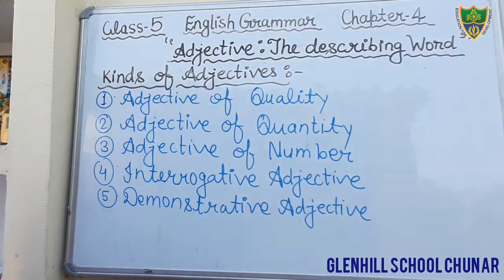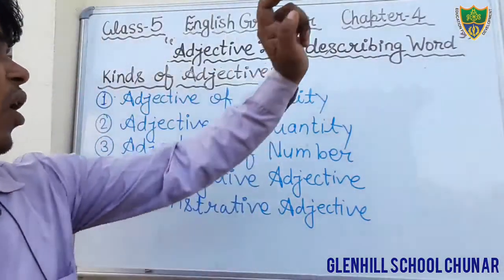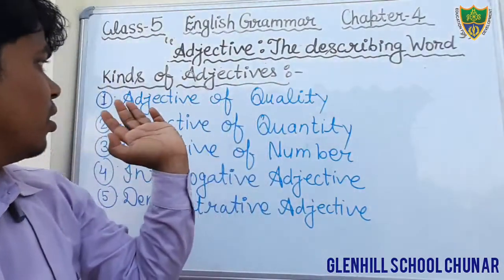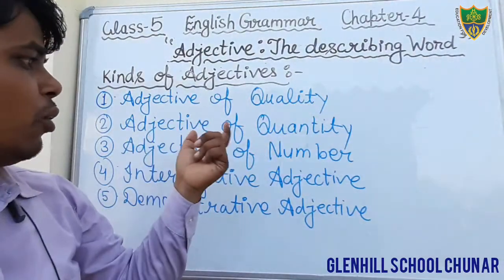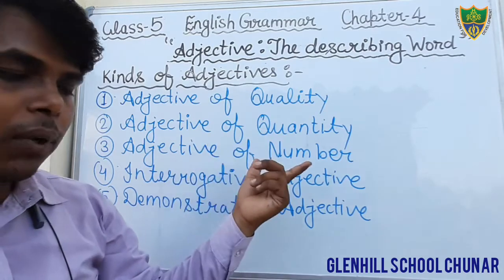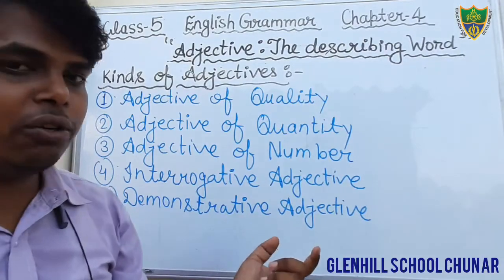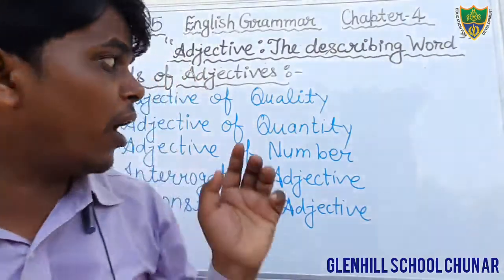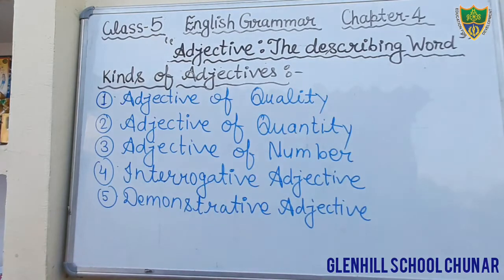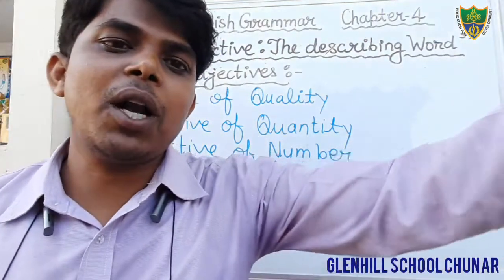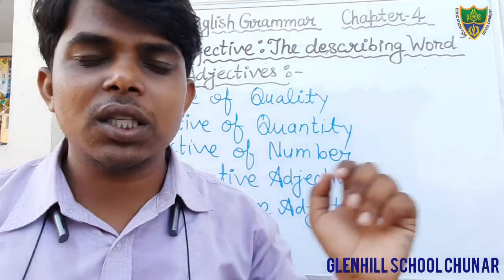Okay, students, in your book only 5 kinds of adjective are given: adjective of quality, adjective of quantity, adjective of number, interrogative adjective and demonstrative adjective. There are 5 kinds of adjective that you have to read in this class. First of all I will tell you orally, then after we will discuss in detail.